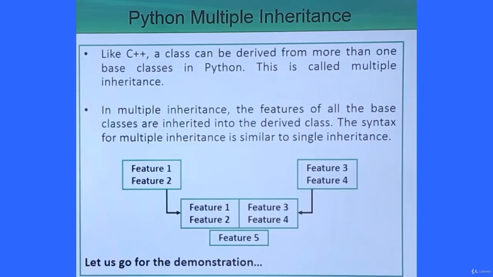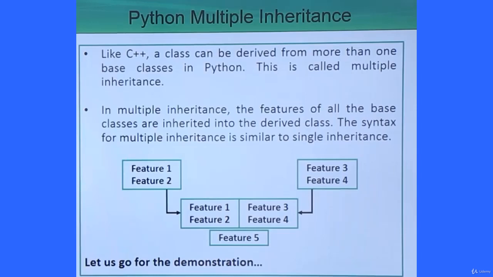Python multiple inheritance. So what is multiple inheritance? We've discussed that in the previous video. Now we are going to discuss how multiple inheritance can be implemented in our Python coding. Like C++, a class can be derived from more than one base class in Python, and this is called multiple inheritance. In multiple inheritance, the features of all the base classes are inherited into the derived class, and the syntax is similar to what we use in single inheritance.